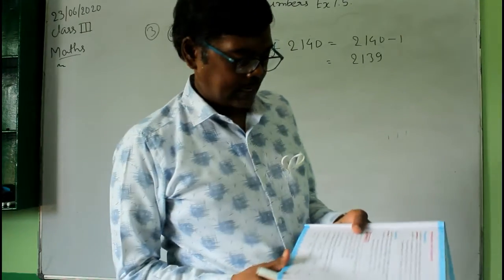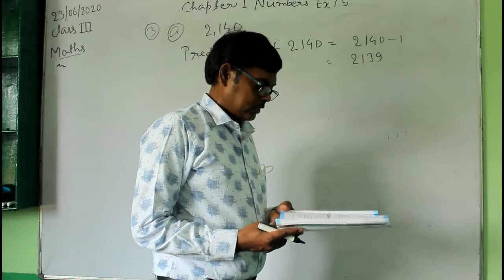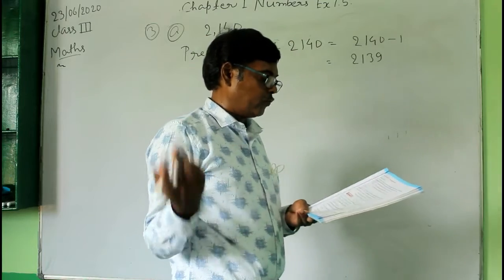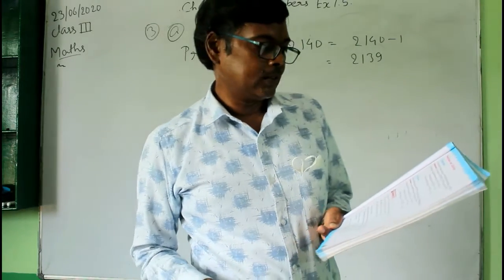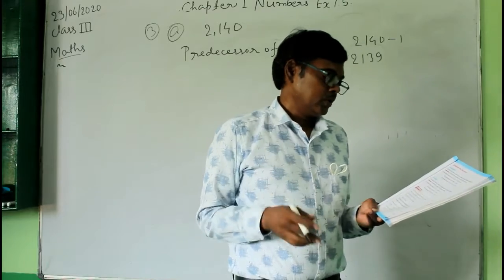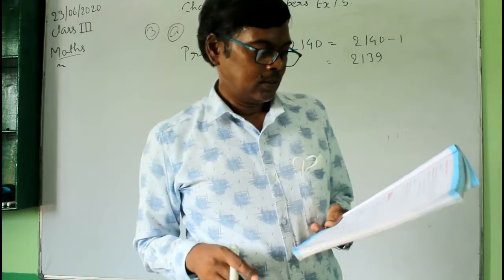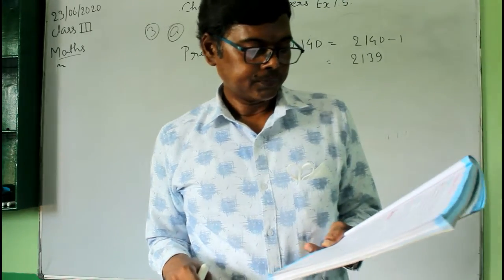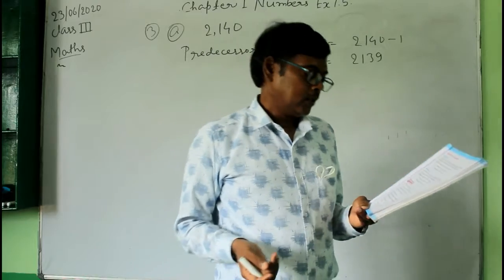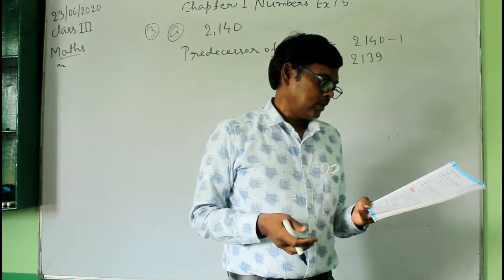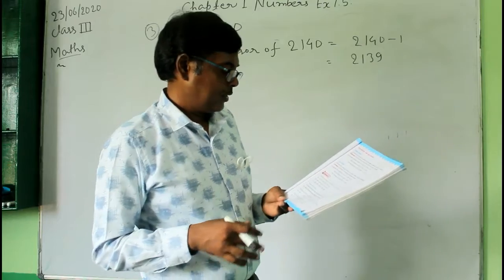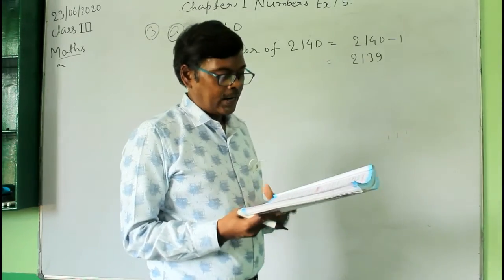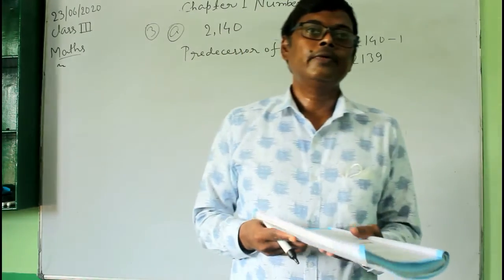So that is your homework. There are many questions you will do as homework. In question number 1, you will do B and C as homework. In question number 2, A will be the homework. In question number 3, the homework is B, C and D, and in question number 4, the homework is C and D. Now I am going to find the successors of the given numbers.